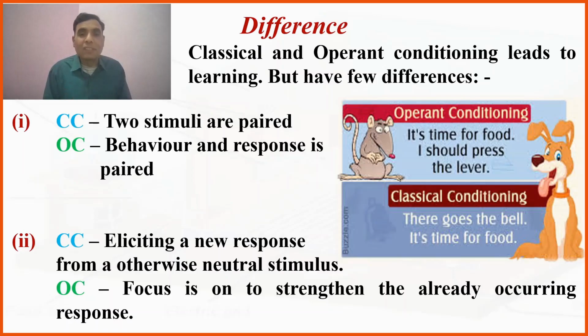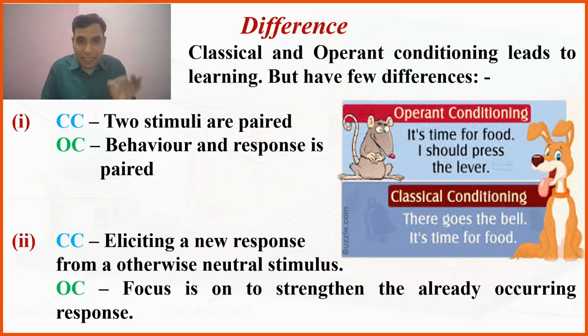The second difference is, in classical conditioning, the central focus is on eliciting a response from a neutral or discrete stimulus. Pavlov's idea was to elicit salivation from the dog in response to the sound of the bell. Whereas in operant conditioning, the central focus is on strengthening an already occurring response.